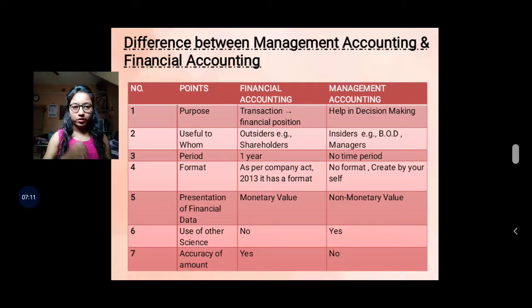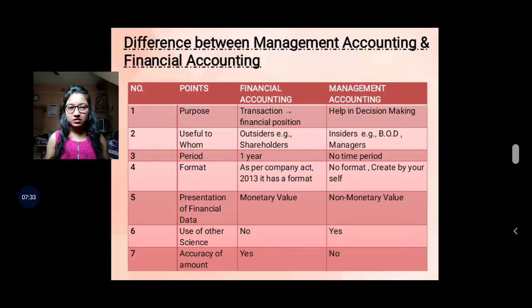As I told you before, the purpose of financial accounting is to know the financial position at the end of the year. For that, first of all, a transaction is made, then you have to record it, journalize it, do ledger posting, trial balance, P&L account and the final balance sheet.